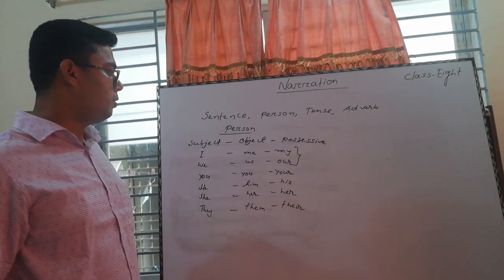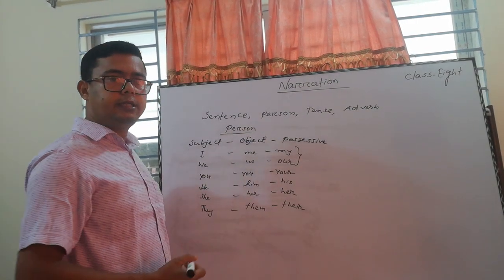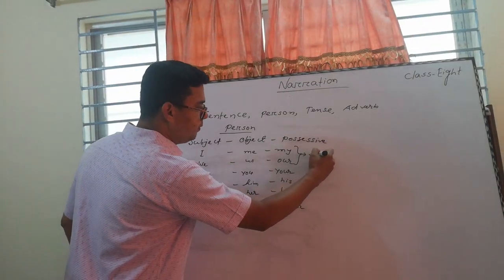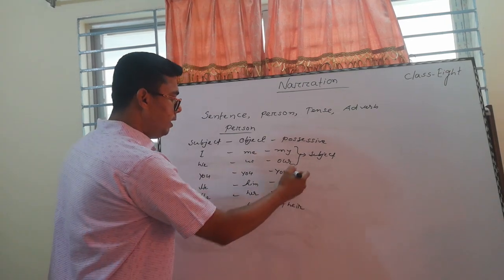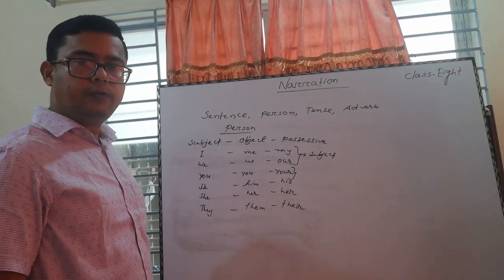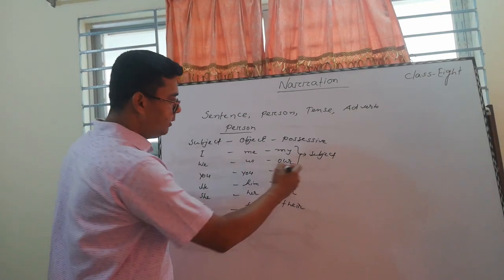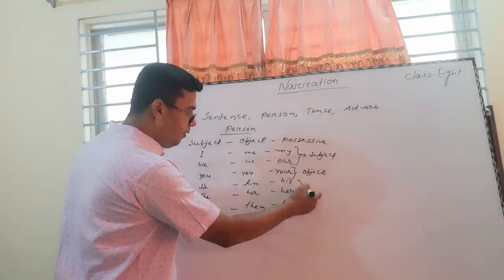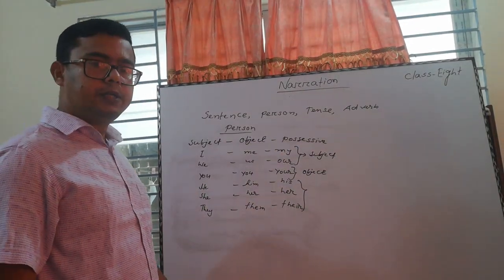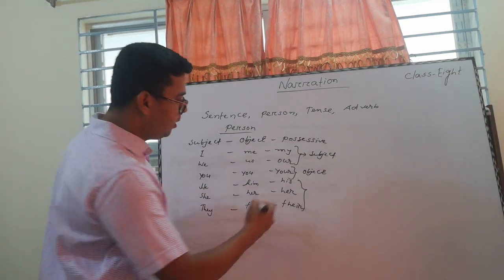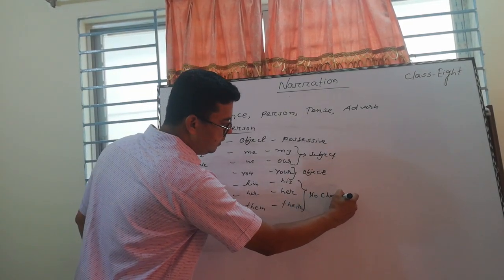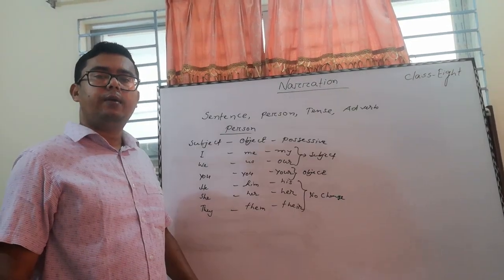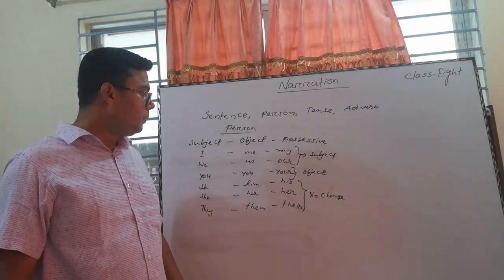If these are first person in the speech, reported speech, then it has to follow the subject of the reporting verb. If the person is second, then it has to follow the object of the reporting verb. If these are third person, it has no change. So you can understand that easily. How can you change the person in the narration?